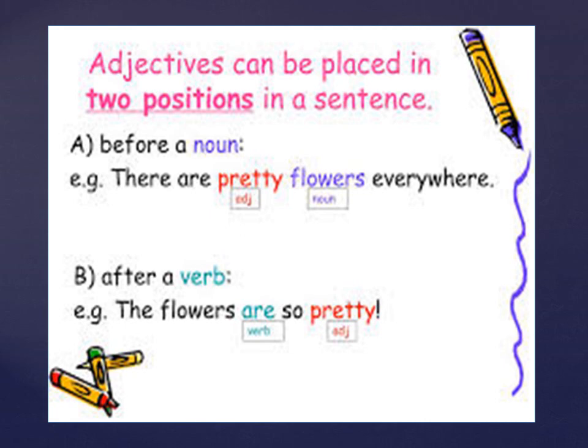So, in sentences, children, sometimes adjective can be placed before a noun, or sometimes it can be placed after a verb. Based on the placement, these adjectives are of two types. They are predicative adjective and attributive adjective. Let us look at them.